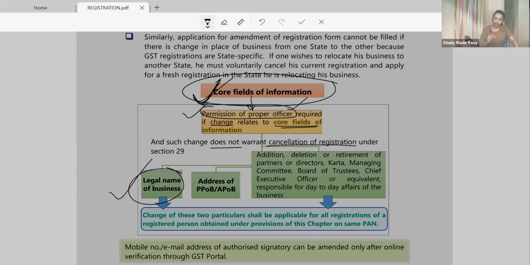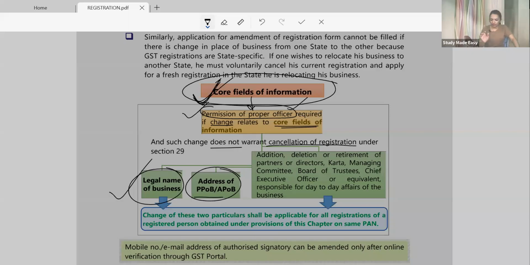The legal name of the business, and when you want to change the address, why is change of address important and a core field? Can anyone tell me? Why is it important? Because of fly-by-night operations. Yes, it could be that they show, look, this is my site, this is my place of business, and later on change the site. If you change again and again, therefore it is a core area.